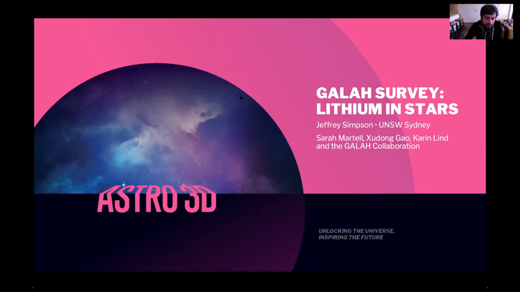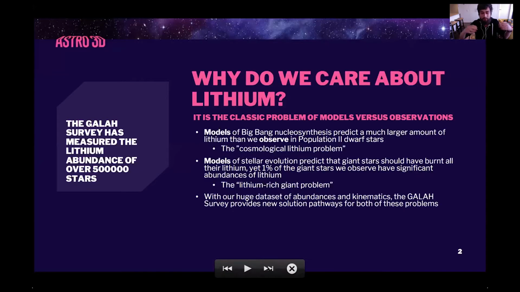So why am I talking about lithium when, of course, we've got all these 30 elements? And Sven brought up lithium as well, but why is GALAH going to measure lithium abundances for 500,000 stars? Lithium presents us with that classic models versus observers problem, that models will say one thing and observations say another thing, and it's a question of who's wrong.